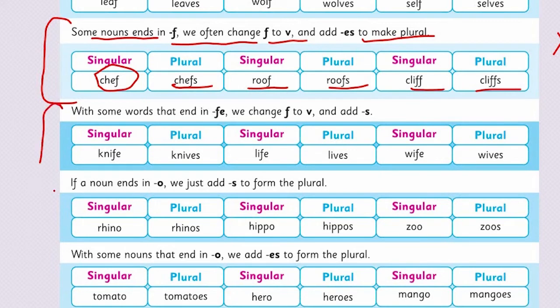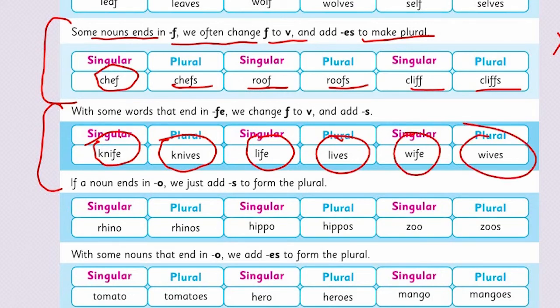Now look at another way. With some words that end in FE, we change F to V and add S. Now look at this word, knife. It ends with the letters FE. So what we will do is remove the FE and add only VES at the end in the plural form. Like knife, knives, life, lives, wife, wives.